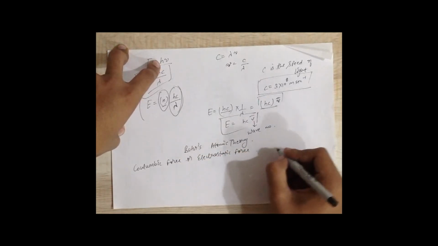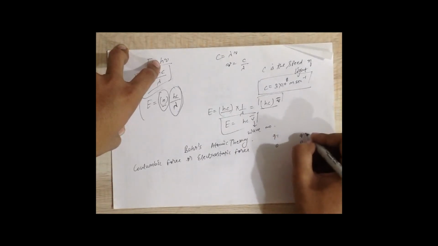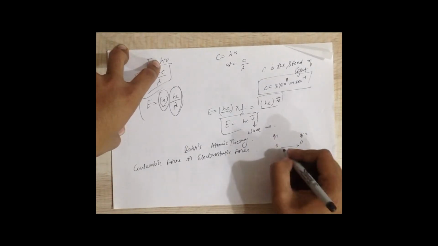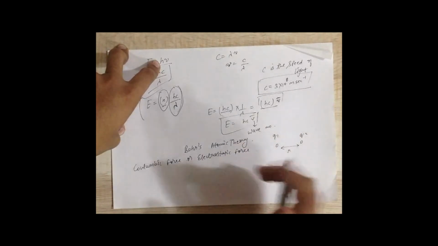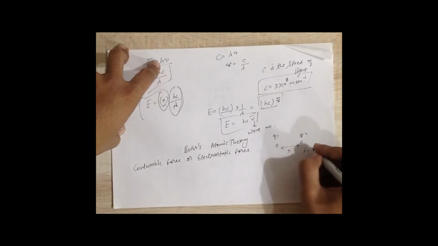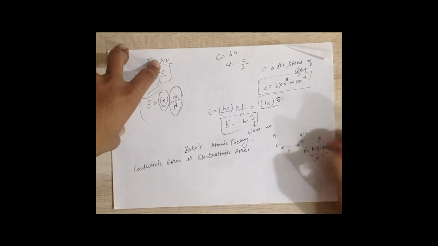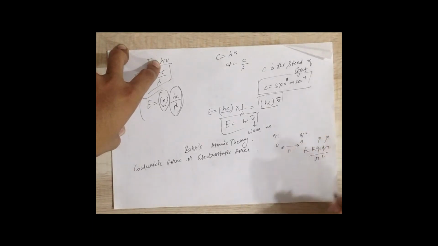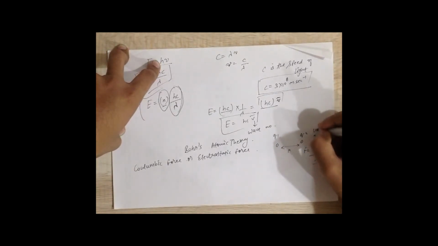I've already told you that when two charges Q1 and Q2 are kept at a distance r from each other, they will experience a force due to the other particle. This force is given by k times Q1 Q2 upon r square, where Q1 is the charge on one particle, Q2 is the charge on the other particle, and r is the distance between them. Here k is a constant.